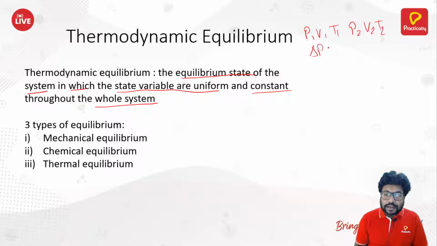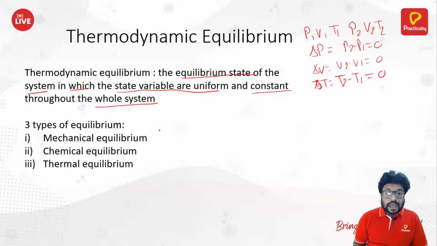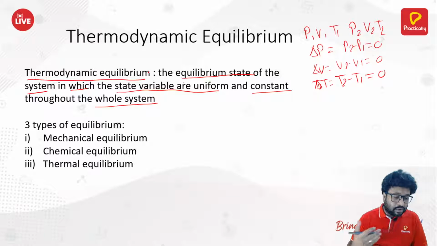If you write delta P, P2 minus P1, it is 0, delta V, V2 minus V1, is also 0, and delta T, T2 minus T1, is also 0. So if they are uniform and constant throughout the whole system, the system is said to be in thermodynamic equilibrium, which is very rare to achieve.